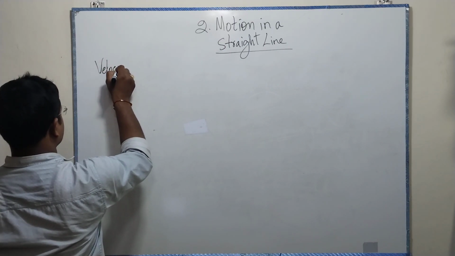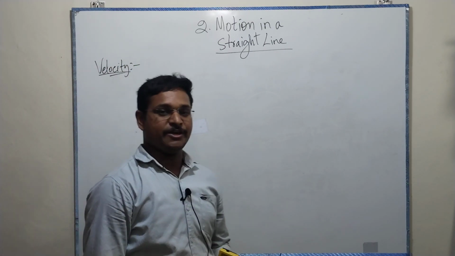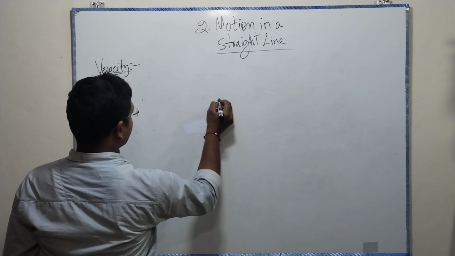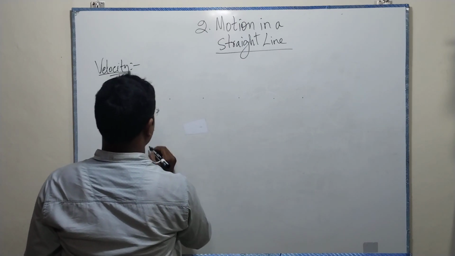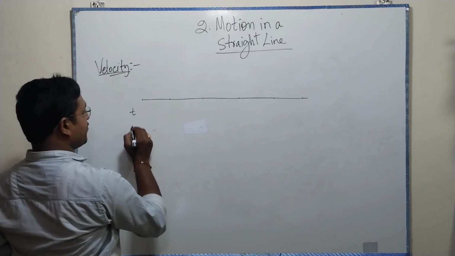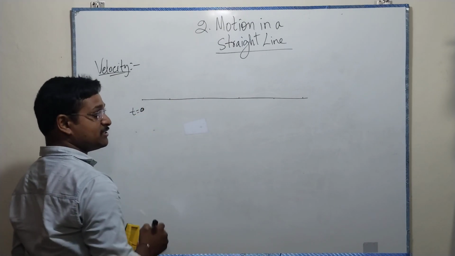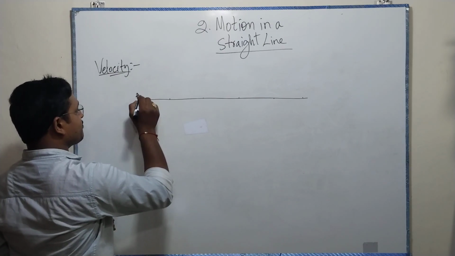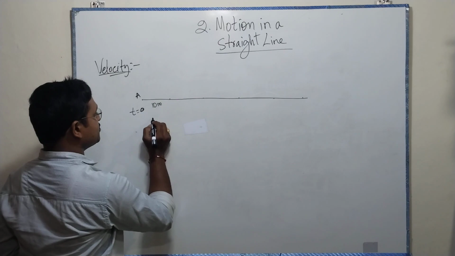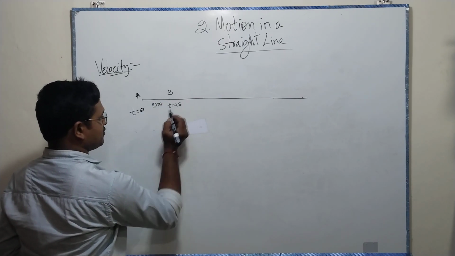Velocity is, when a particle is moving in a straight line at time t equal to 0, starting at point A, it covers, let us say, 10 meters and reaches point B at t equal to 1 second.